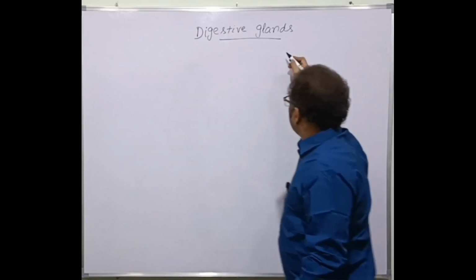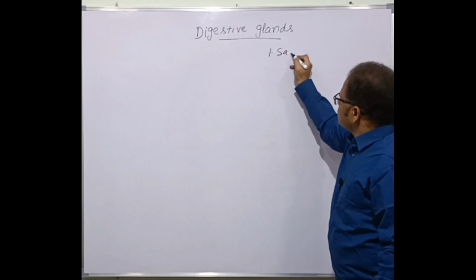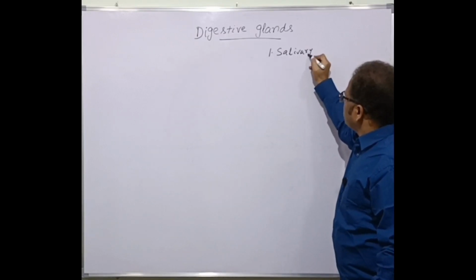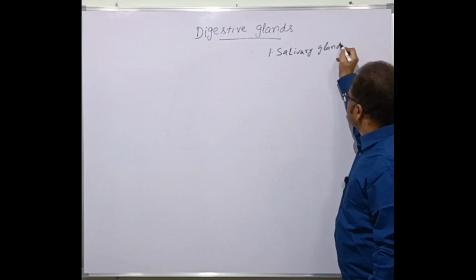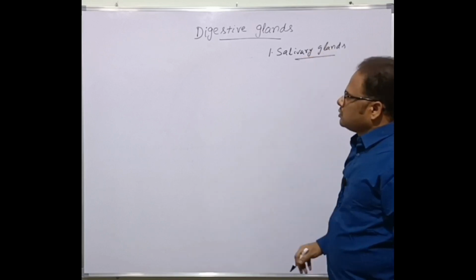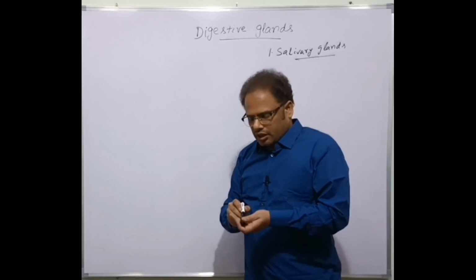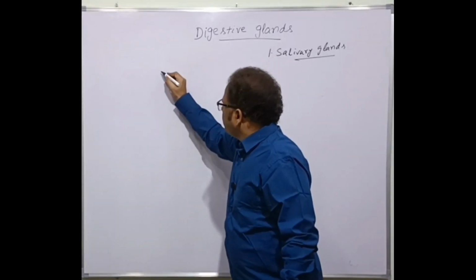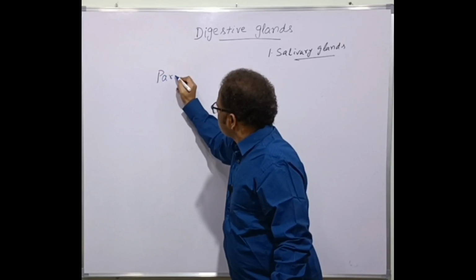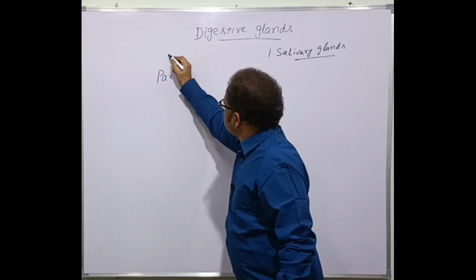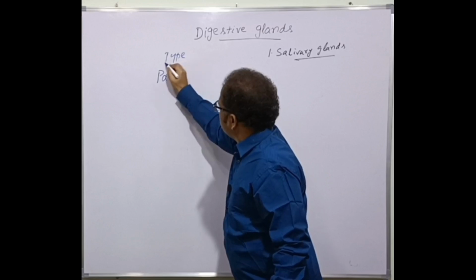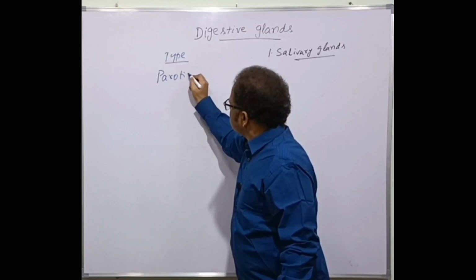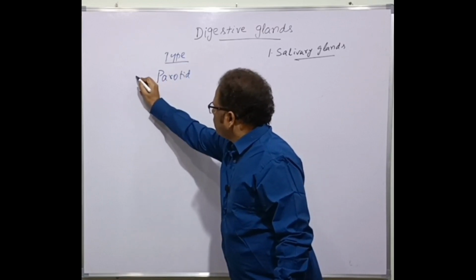So we should be starting with the salivary glands. There are three types of salivary glands present in human beings. One is the parotid, number one.